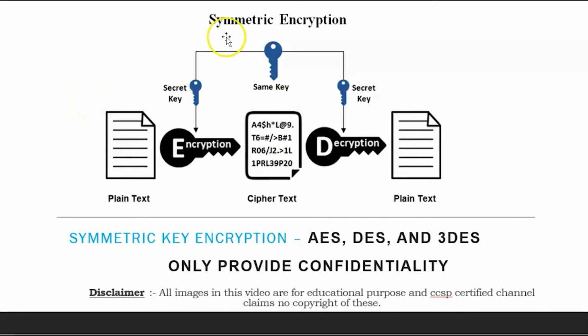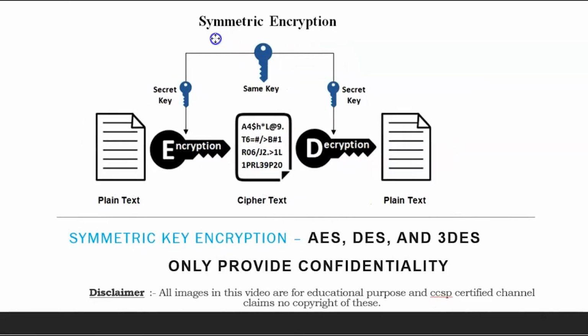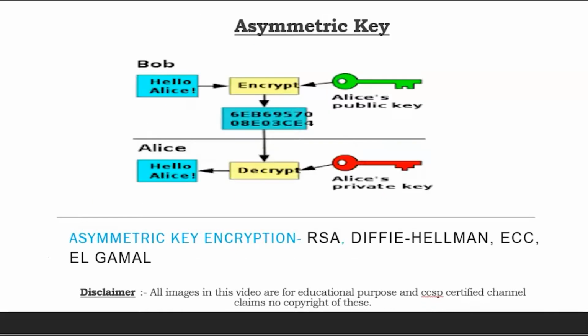We also have seen that there are two ways encryption works: one is symmetric, the other is asymmetric. I have taken the images from the internet, so all the images are only for educational purposes, and the CCSP certified channel claims no copyright on these. In symmetric, a single key helps in both encryption and decryption, whereas asymmetric is a key pair, public key and private key.